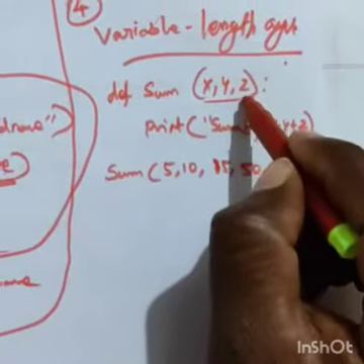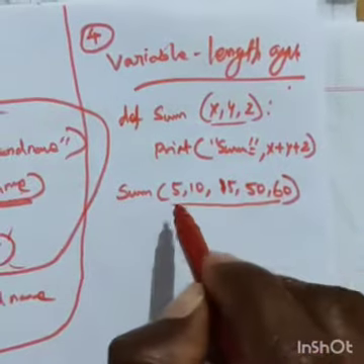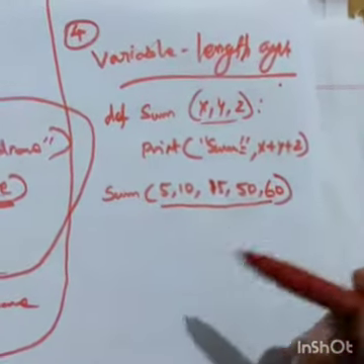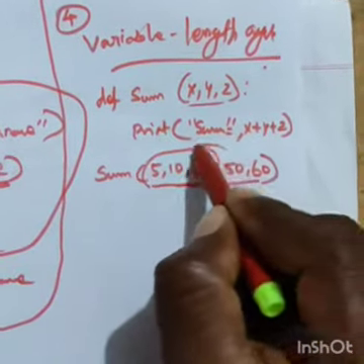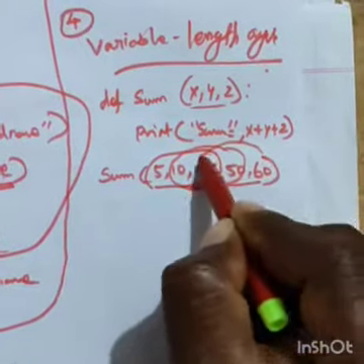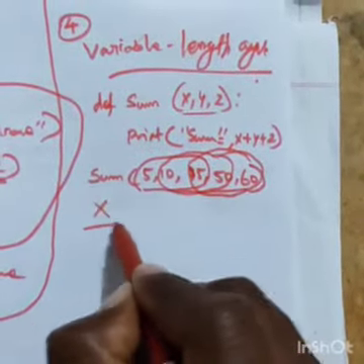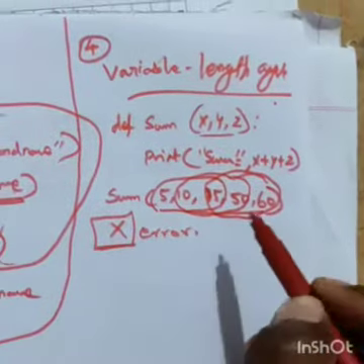Here how many variables are there? Three variables. How many values did you give? 1, 2, 3, 4, 5. So what will the computer do? It is confused: will it take the first three values, or the second three, or the third three? So the program gives no output, only an error will come.